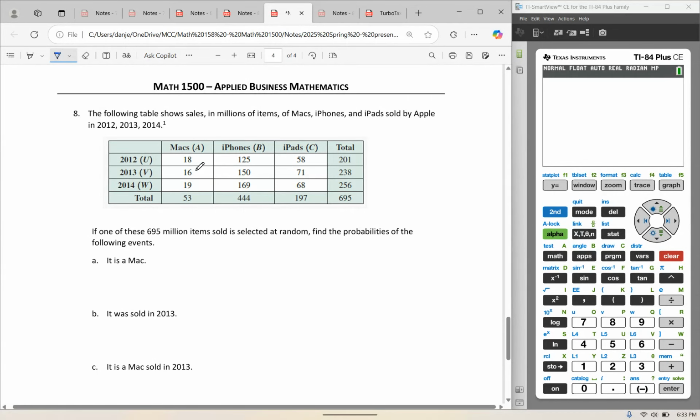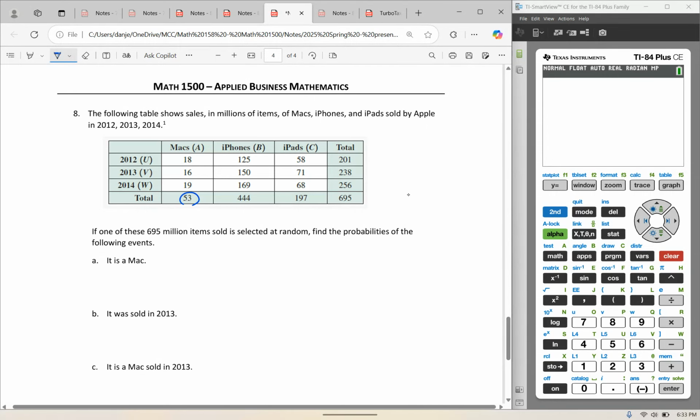In 2013 Apple sold 16 million Macs, 150 million iPhones, and 71 million iPads. Okay, so if one of these 695 million items sold is selected at random, find the probabilities of the following events. What's the probability that I randomly select something and it's a Mac?